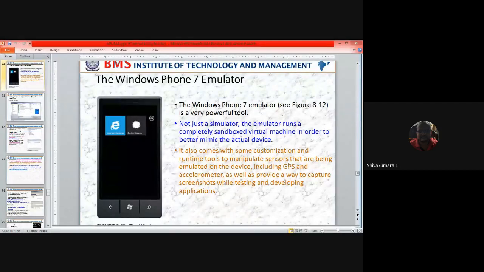It also comes with some customization and runtime tools to manipulate sensors that are being emulated on the device. So the emulator not only runs your application, it also simulates your GPS system. It uses the accelerometer also, and the sensors. So the device sensors will be replicated in your emulator. This emulator imitates all the features which are available with the real-time device. You can test and develop the application using the Windows Phone 7 emulator.